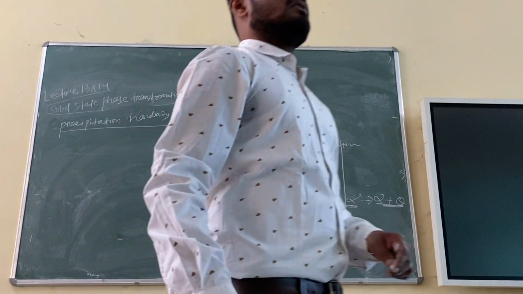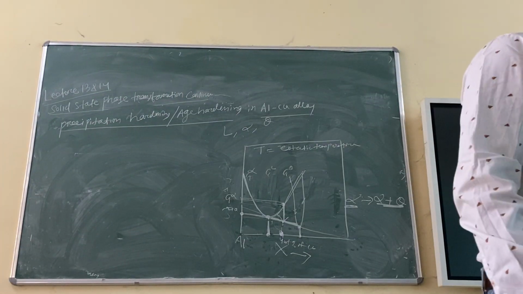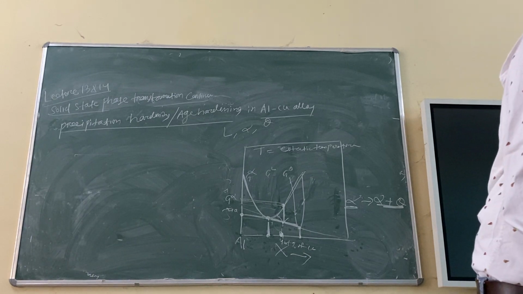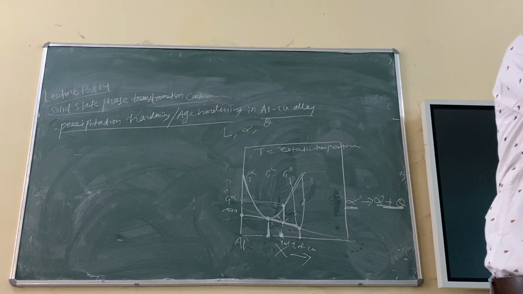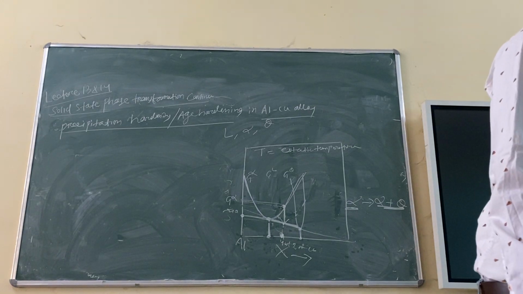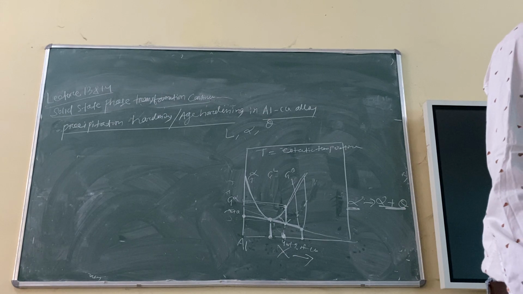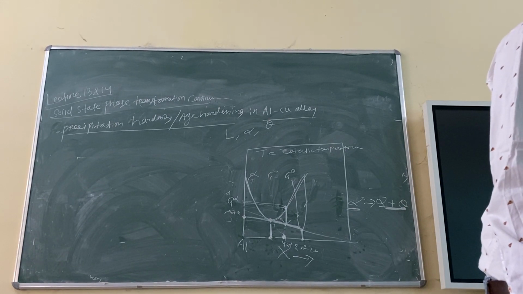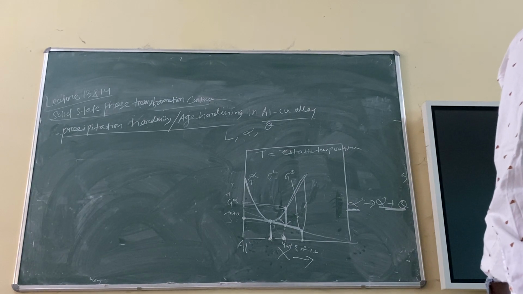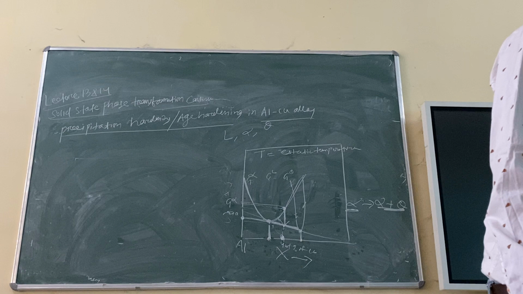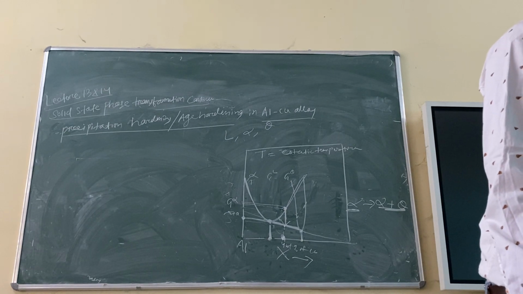Okay, just check the expression of delta GF, please. Check the expression of delta GF. No, from the internet. Just yeah. That is 4 by 3 pi r cube delta G plus 4 pi r square gamma plus 4 by 3 pi r cube G. Right? Check that expression. Right? So now tell me, which one is the driving force, which one is the barrier to nucleation.